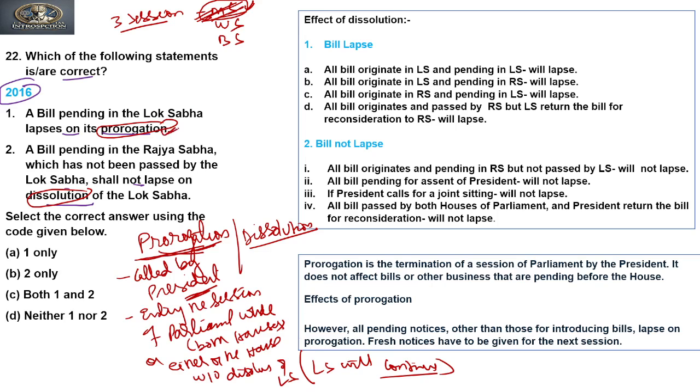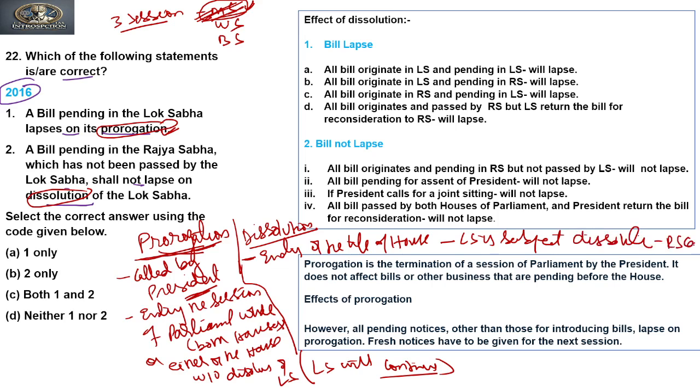So this is prorogation. Now when we see the concept of dissolution, dissolution means ending the life of the house. And as we all know, only the Lok Sabha is subject to dissolution. Rajya Sabha cannot be dissolved.